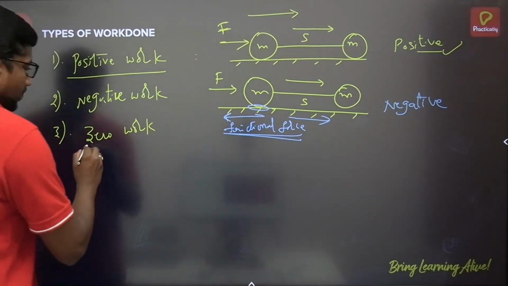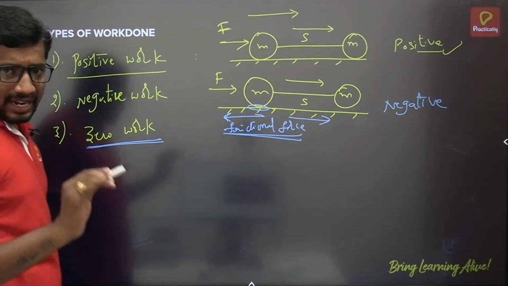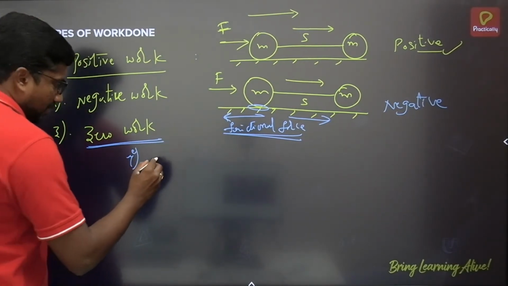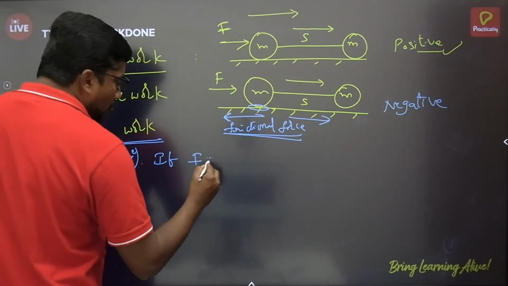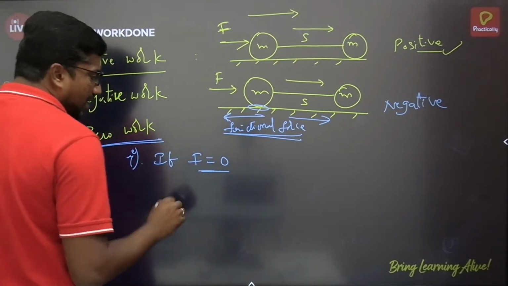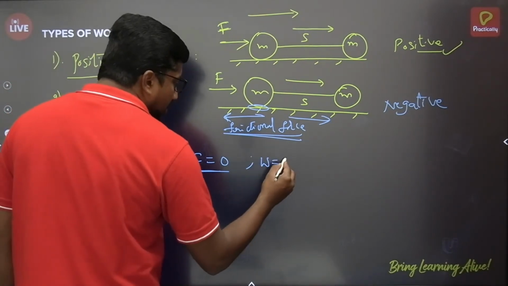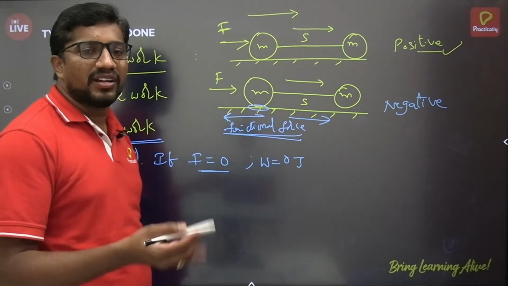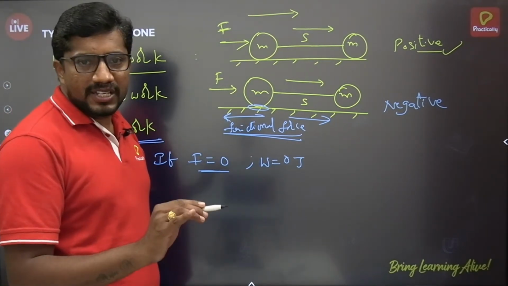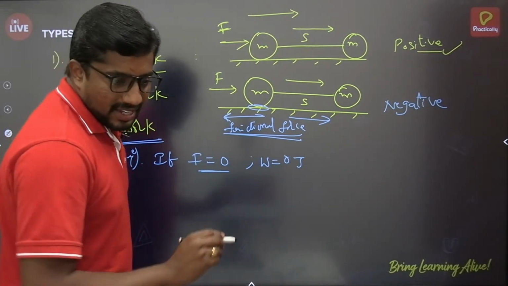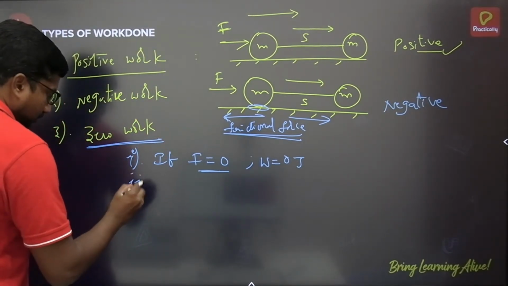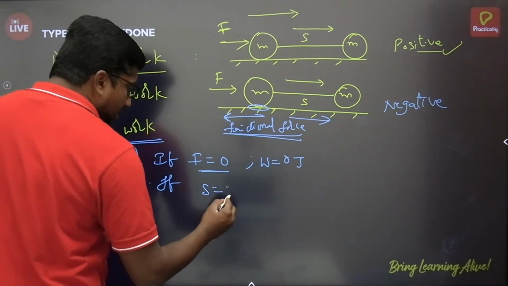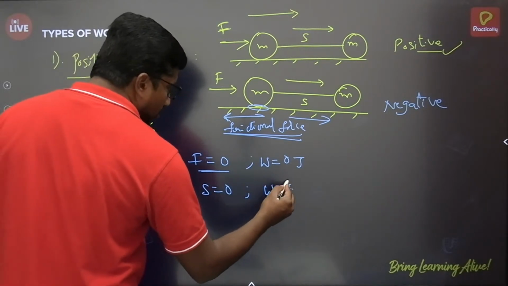And zero work done. For zero work done, there are some different possibilities. First one, suppose there is no force acting on the body, then work done is zero. Since work done is equal to force multiplied by displacement, if there is no force, there is no displacement, there is no work. Second case, force is acting on the body but displacement is not there. If displacement is zero, then also work done is zero.